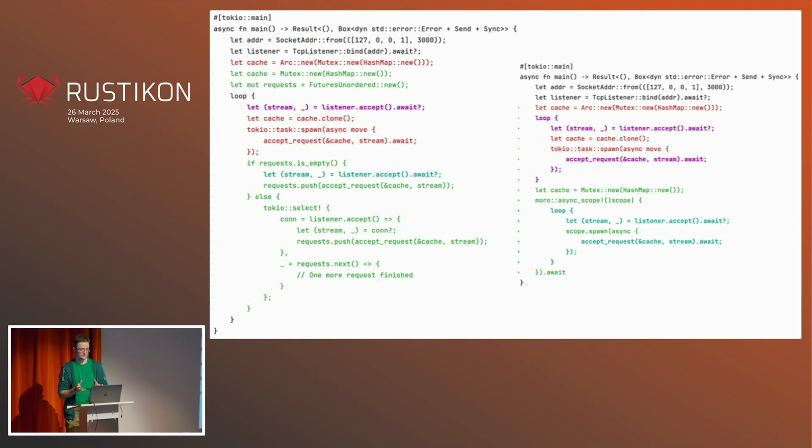Within that scope, anything you spawn there can reference stuff which is declared before the scope, because the scope ensures the lifetime of those futures, right? So it doesn't require static lifetime anymore.